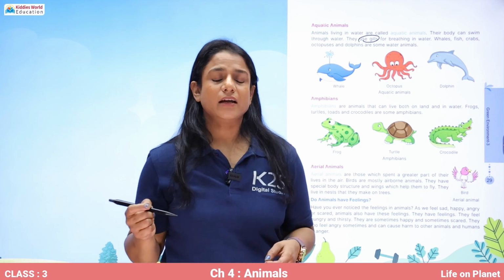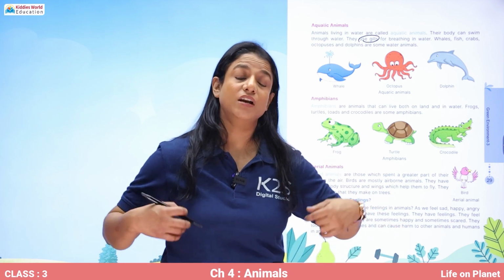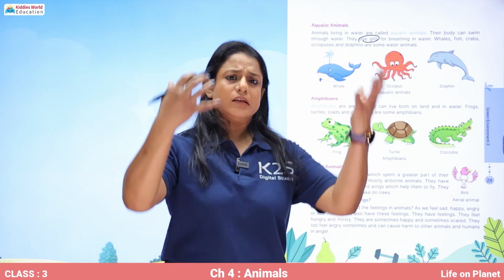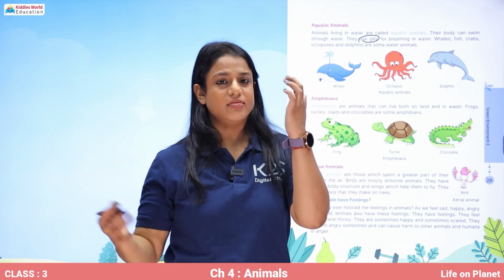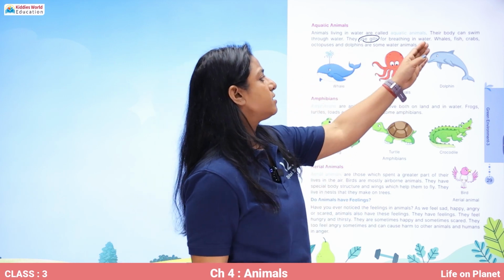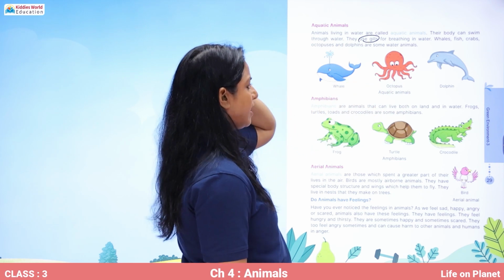Now, some aquatic animals are the whale and dolphin. They do not have gills to breathe. They are mammals and they have lungs. So they come up to the water surface, breathe in a lot of air through their lungs, and then go inside the water again. Whales, fish, crab, octopus and dolphins are some of the water animals.